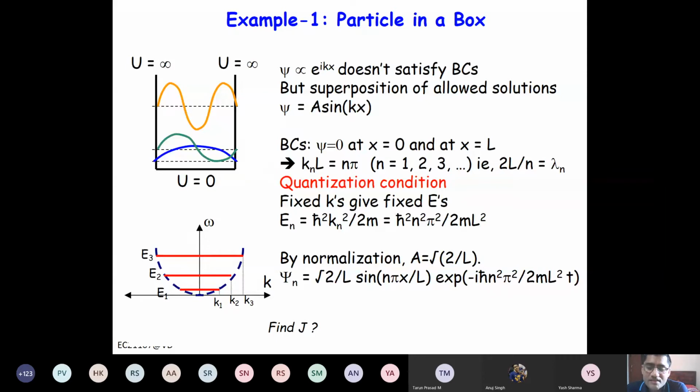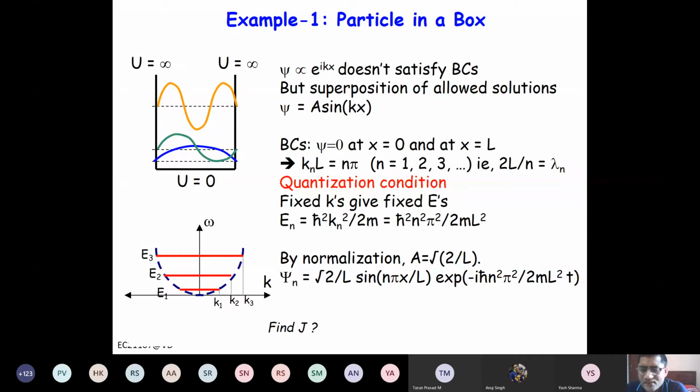Because total energy is potential energy plus kinetic energy. So for a traveling wave, your kinetic energy has to be positive, and when the potential U is more than the energy of electron, that means kinetic energy is negative, right? So that means you cannot have a moving electron, right? So we get basically an exponentially decaying wave.